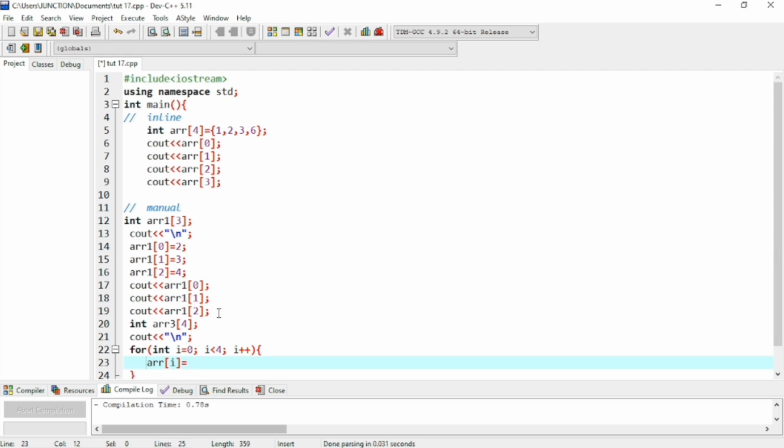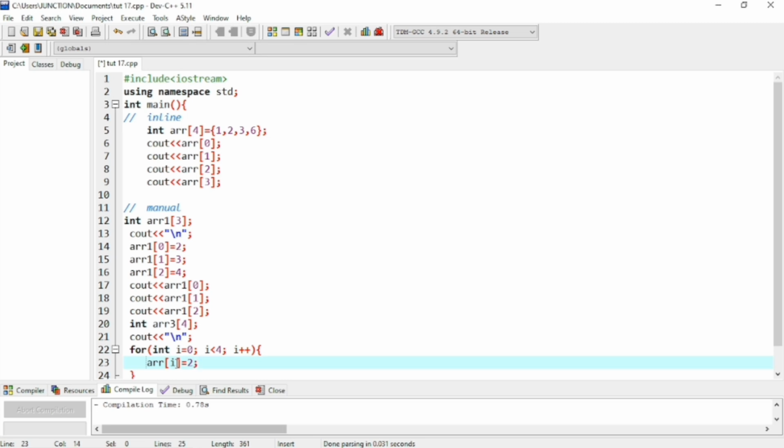We are providing that the index is 0, which also means the first value is inserted at index 0. I'm simply inserting 2 in all 4 values. At every index I'm inserting 2.